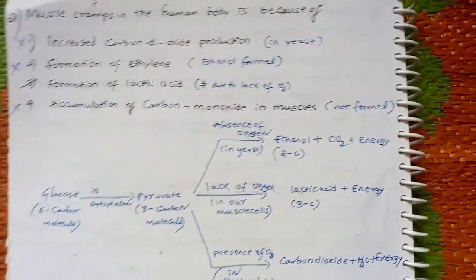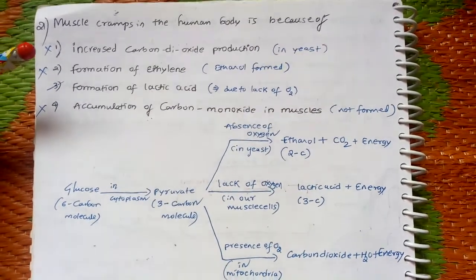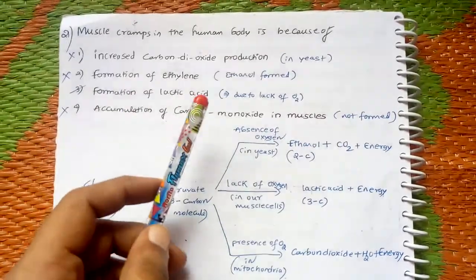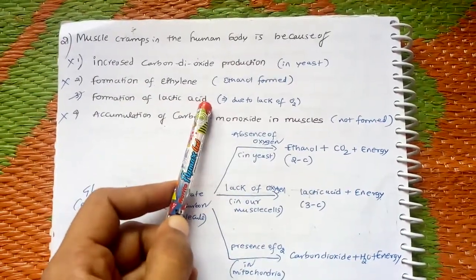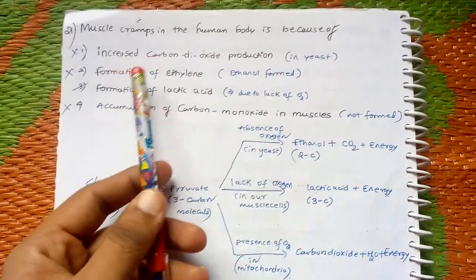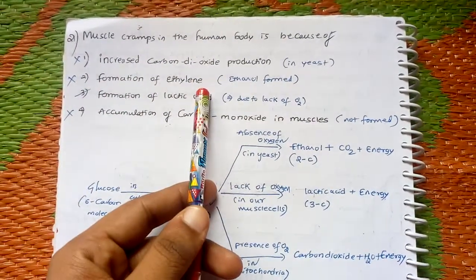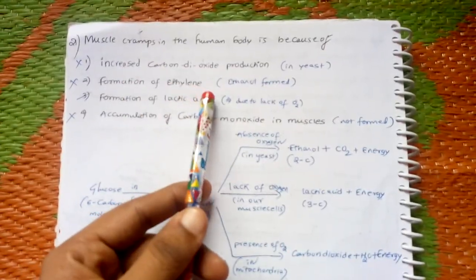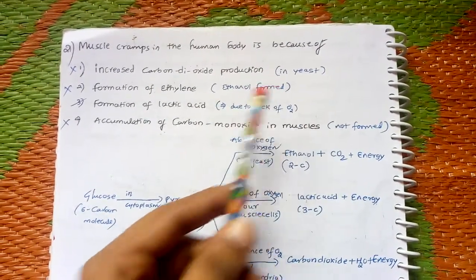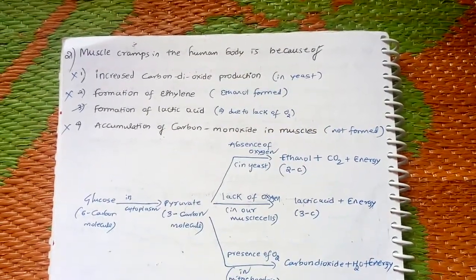The muscle cramps of a human body is because of increased carbon dioxide production. This is wrong, because muscle cramps in humans are because of the formation of lactic acid in our muscles. But increased carbon dioxide production is in yeast. Formation of ethylene: no, here ethylene is not formed. Here ethanol is formed, and that too in yeast. Accumulation of carbon monoxide in muscles: here carbon monoxide is not formed at all.